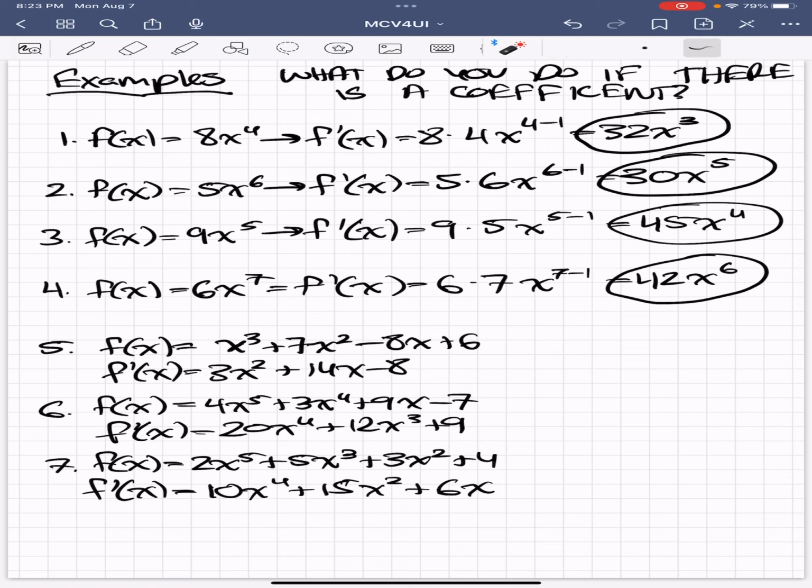I'm going to use my lightsaber tool to explain. So, I brought the 5 down to become a coefficient with x. I multiplied them together to get 45. I have x, and then I have 5 minus 1, which gives me 45x to the power of 4. I brought the 7 down, and I multiplied it with the 6 to get 42. And I did 7, or n, minus 1 to get 6, and I was left with 42x to the power of 6. These ones I did quickly.